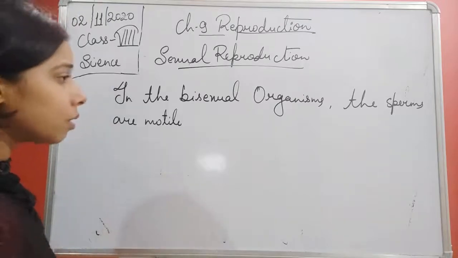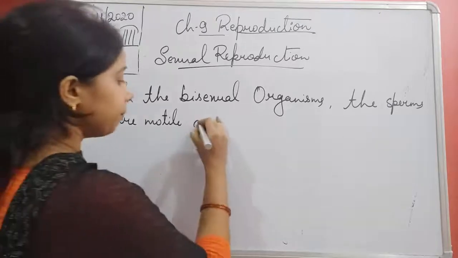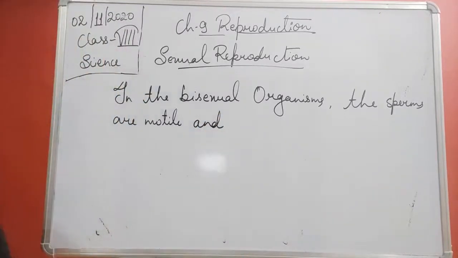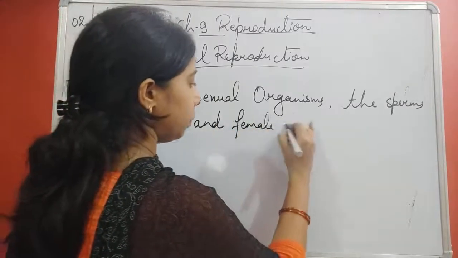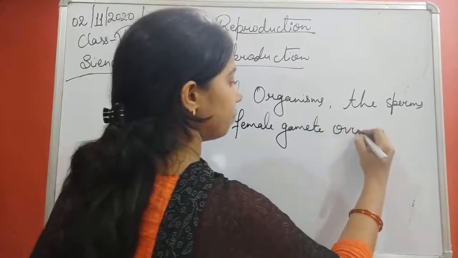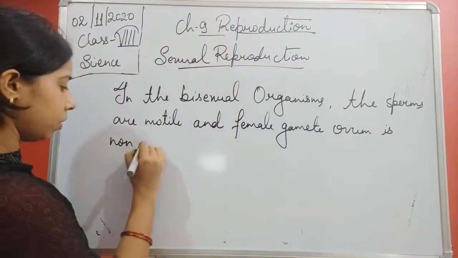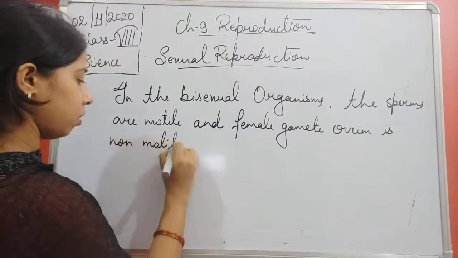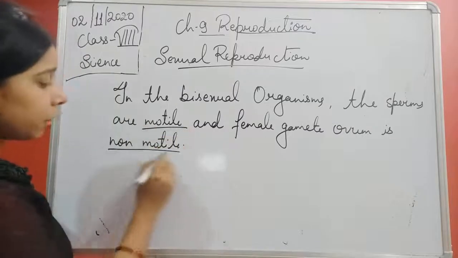So that is why we can say that sperm is motile, and the ovum, that is the egg, the female gamete, is non-motile. So one is motile, one can move easily, and another one is non-motile.